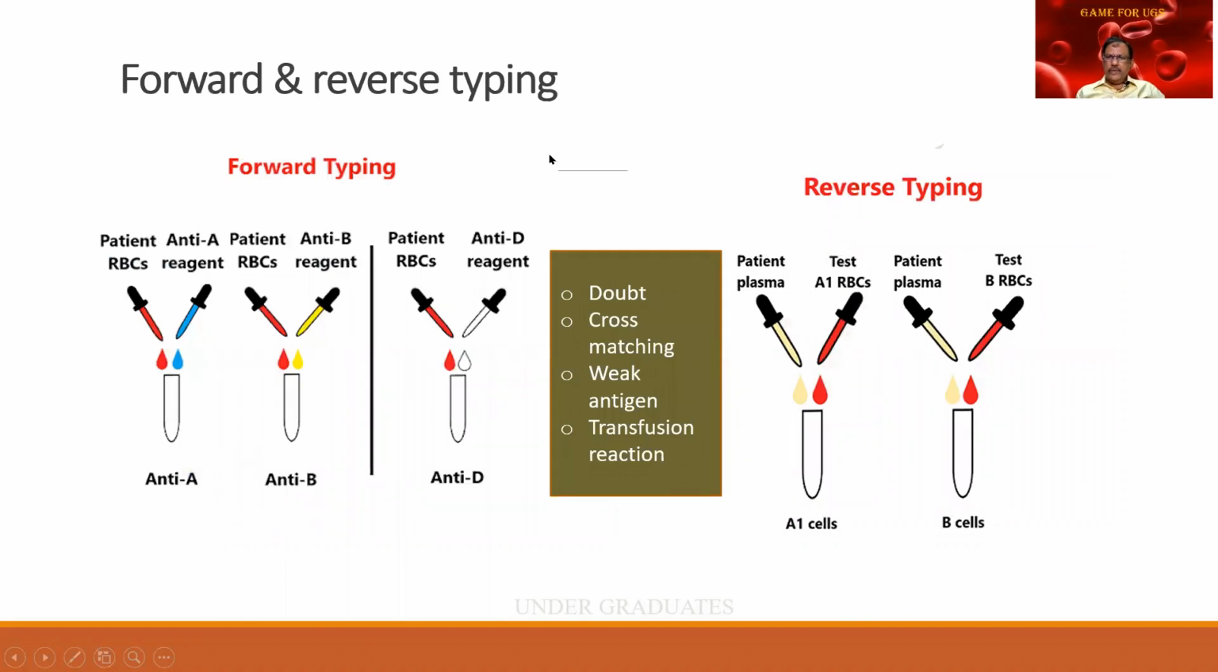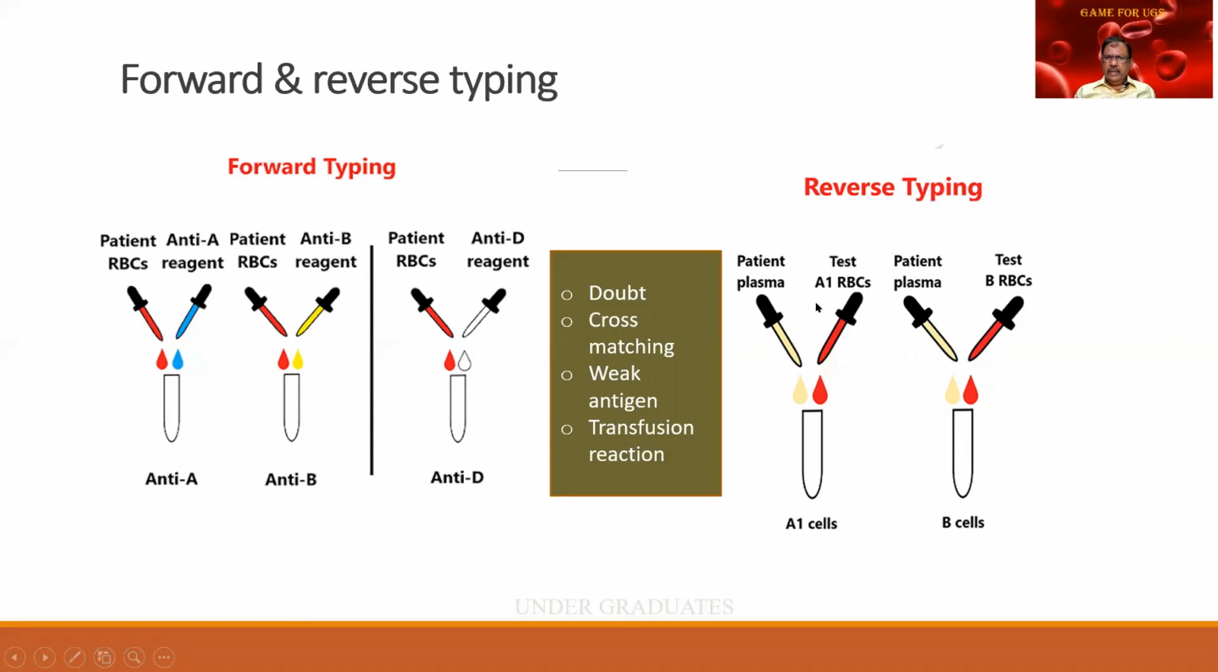And there are two methods of typing. One is called a forward typing, another is called a reverse typing. Please remember this. These diagrams I had picked up from the net with great difficulty. But then look at this one. What we normally do, that is called the forward typing. The patient's RBCs and the anti-A reagent. Patient's RBCs and the anti-B reagent. Patient's RBCs and the anti-D reagent. So this is what we usually do, and we find out whether there is any clumping.